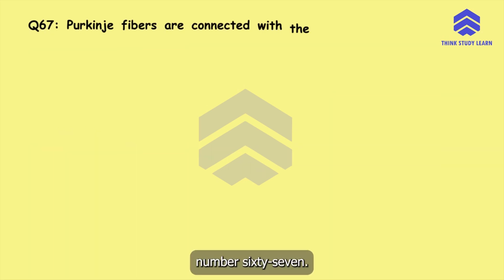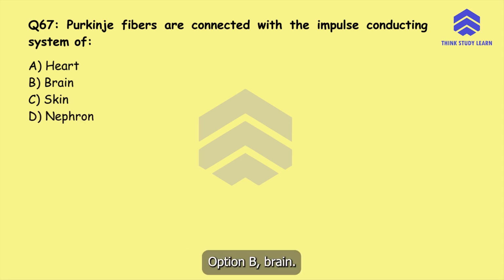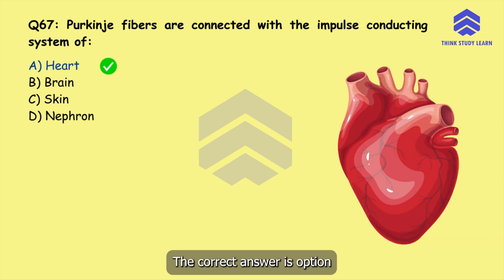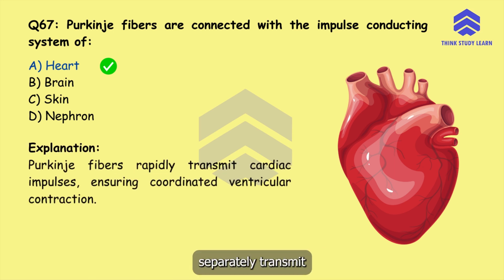Question number 67. Purkinje fibers are connected with the impulse conducting system of option A, heart, option B, brain, option C, skin, or option D, nephron. The correct answer is option A, heart. Purkinje fibers rapidly transmit cardiac impulses, ensuring coordinated ventricular contraction.